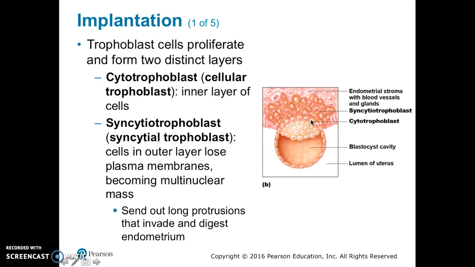Then there's the syncytial trophoblast, and this is found right here. You can see how it's into the endometrium. These cells in the outer layer lose their plasma membranes and become a multinuclear mass. This sends out long protrusions that continue to invade and digest the endometrium.